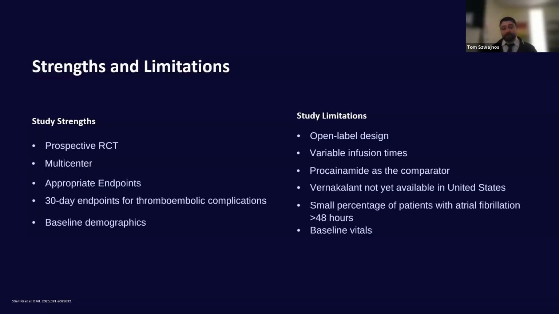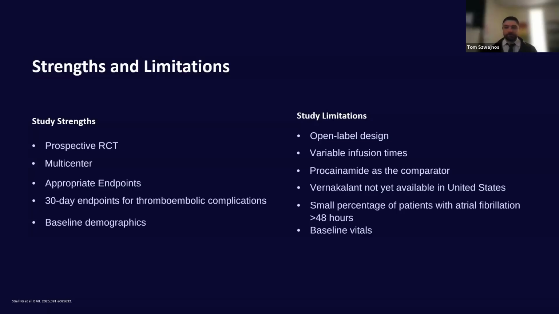For the variable infusion time, as mentioned with the Procainamide, I think we're oftentimes very used to that 20-minute infusion time, whereas they used the 60-minute infusion time here. Again, they had a basis for using that particular time point, but maybe you can make the argument that with the slower infusion times, were they making Procainamide less effective, potentially giving Vernakalant an upper hand here? It's hard to say. And then otherwise, they used Procainamide as the comparator. Going all the way back to the beginning of this presentation where we looked at our own AHA guidelines, Procainamide isn't really a top-tier choice. It tends to fall more towards the bottom, especially compared to ibutilide, flecainide, and amiodarone.